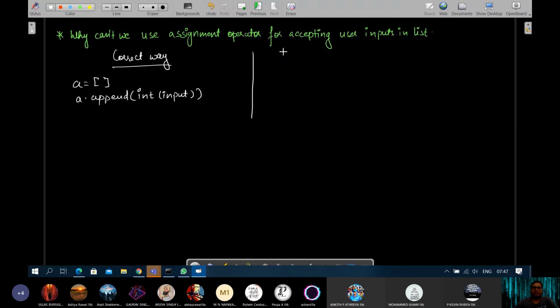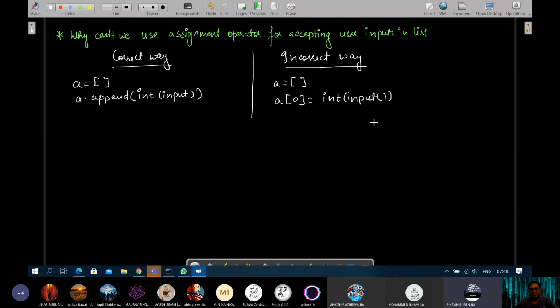But the incorrect way, which will also appear to be correct, but we cannot do that way, is: let's say we have created one list. Why can't we do it like this? a0 is equals to int input. Then next time, if you need a new value, you can write a1 is equals to int input, right?